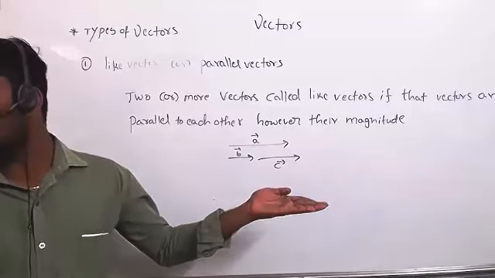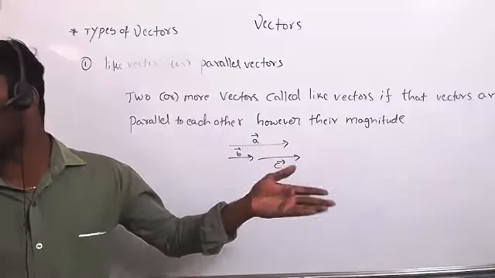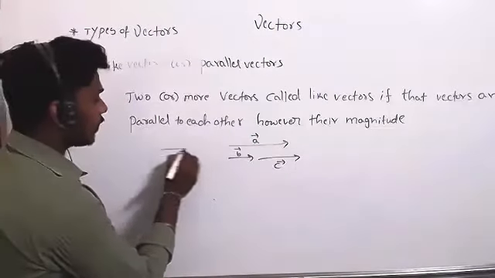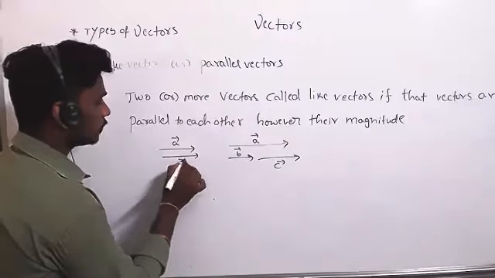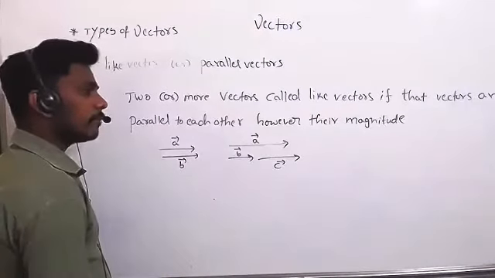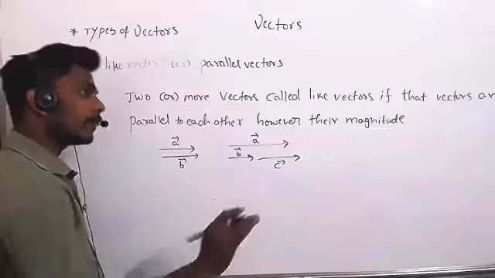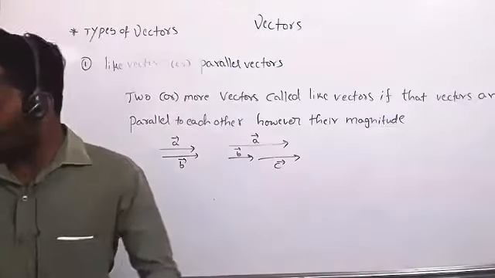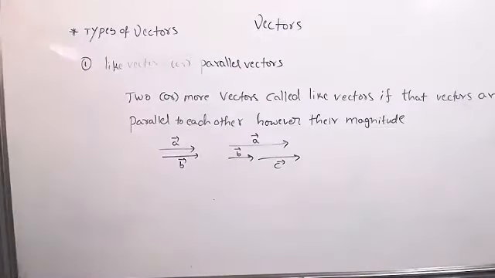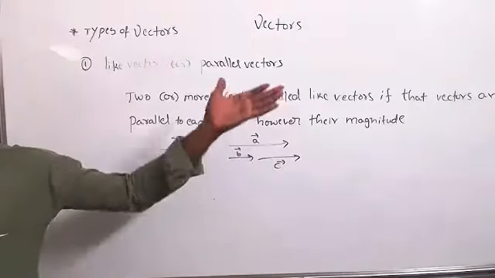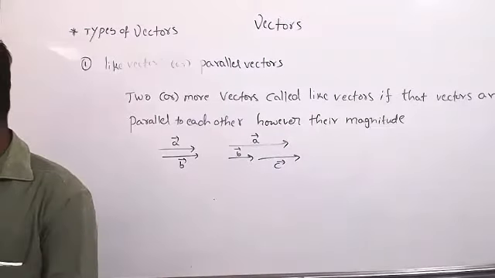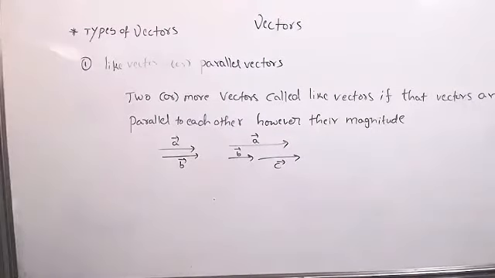However they are, these vectors are like vectors. Even if the magnitudes are the same or different, whatever it may be, if the vectors are parallel to each other, then those vectors are called like vectors. Did you understand clearly? No doubt, right?